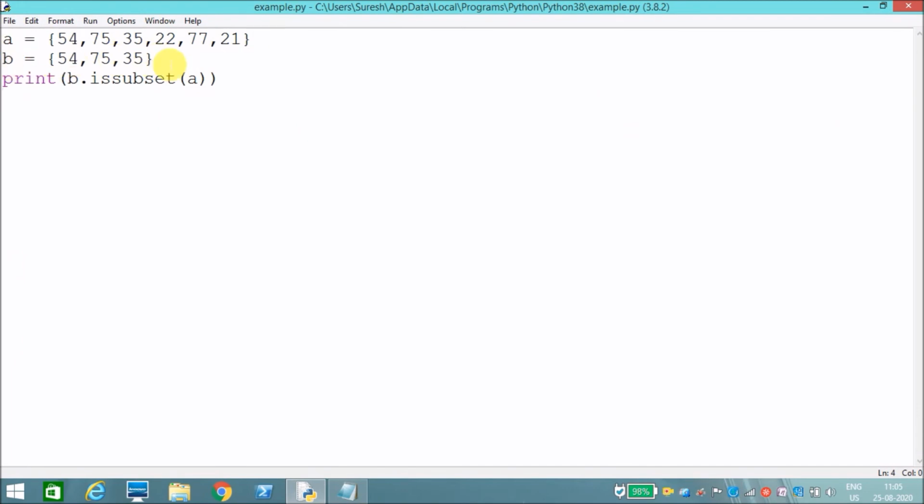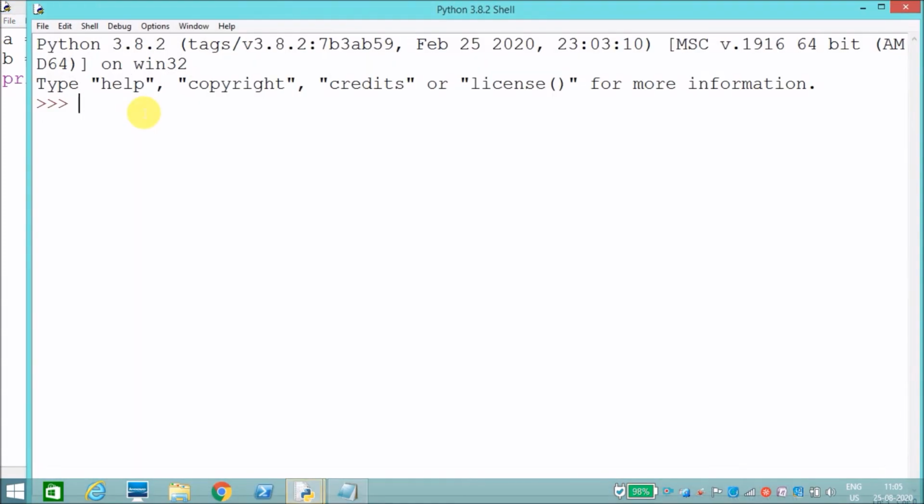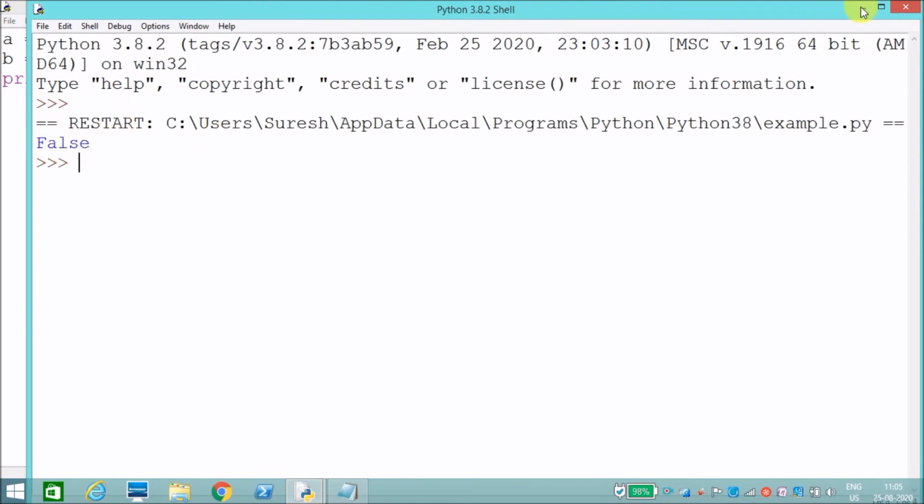Okay, now if I include any other element which is not in set A, for example 65 is not there in A, it will display false. See, it has displayed false.